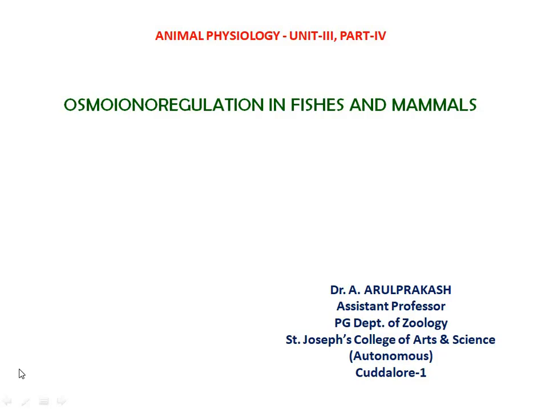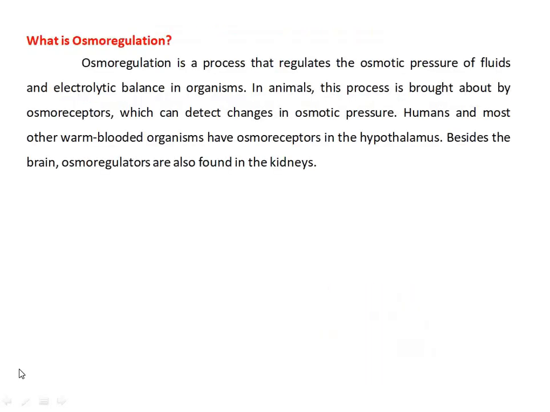In this video, we are going to see about osmoregulation in fishes and mammals. What is osmoregulation? Osmoregulation is a process that regulates the osmotic pressure of fluids and the electrolytic balance in organisms.